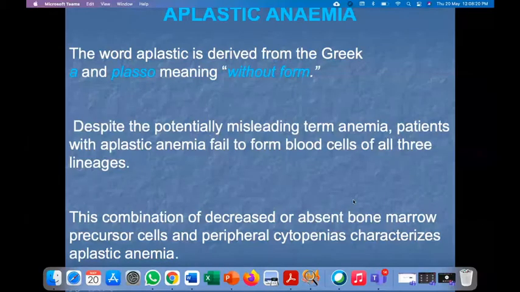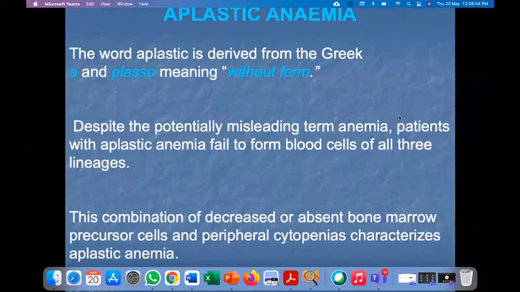Slide. Why is it not changing? It's not going. What happened? Just a minute, students. The slides are not moving. What happened?